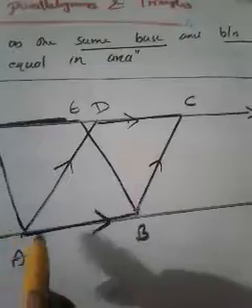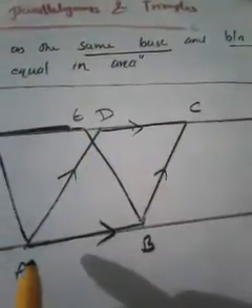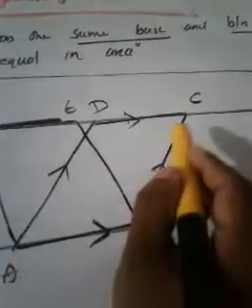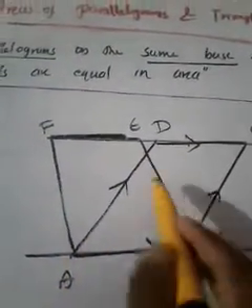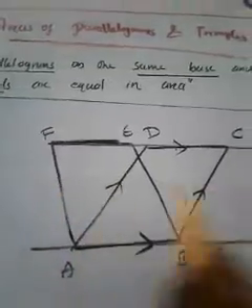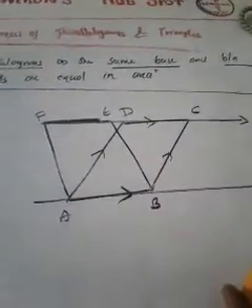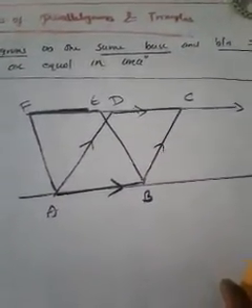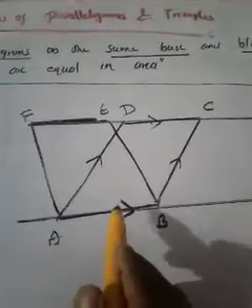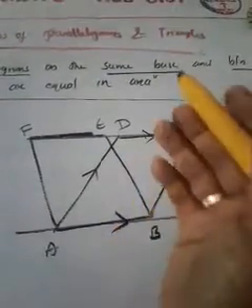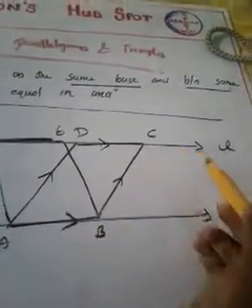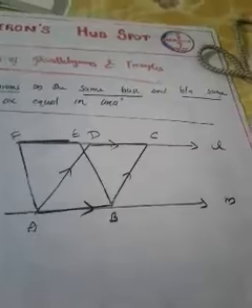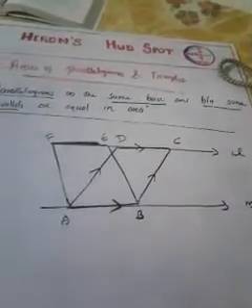Now you just consider the parallelogram ABCD. Your first parallelogram is ABCD, and the second parallelogram is ABEF. Consider both parallelograms. What is the speciality of both parallelograms? Both parallelograms have the same base, which is AB, and both are lying between the same parallels L and M. In this way you have to draw parallelograms.